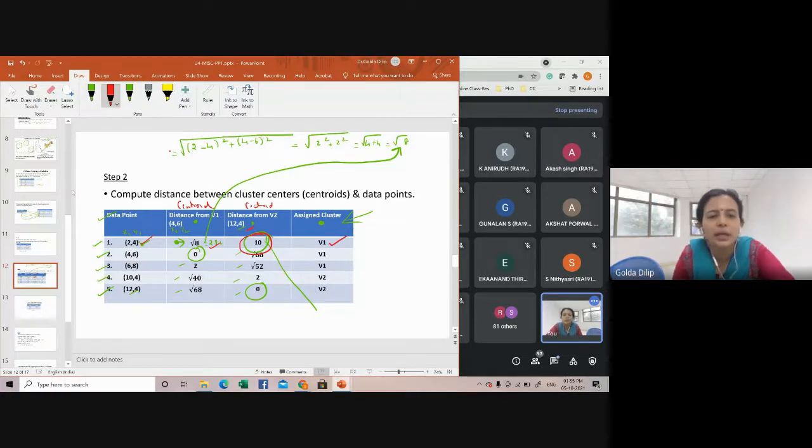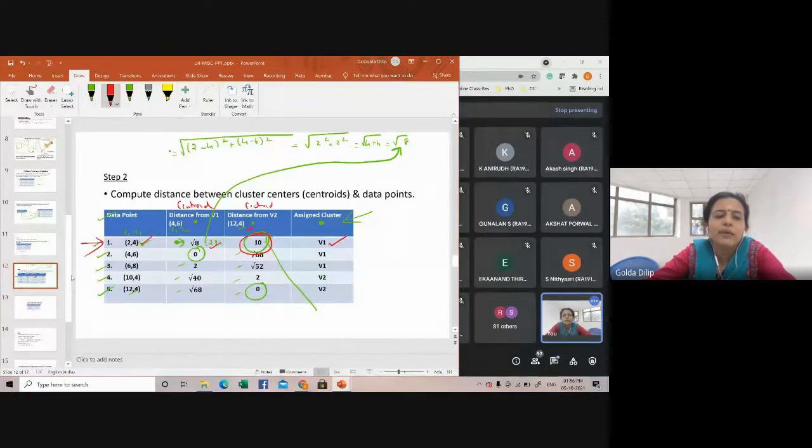I'll repeat again. I'm just explaining this row, how you are assigning the cluster, how it is becoming V1. For the data point 2, 4, the distance from the centroid V1 is square root of 8, which comes to around 2.8 something.